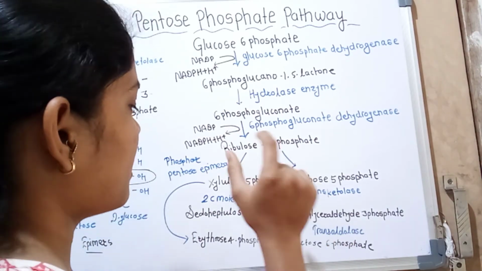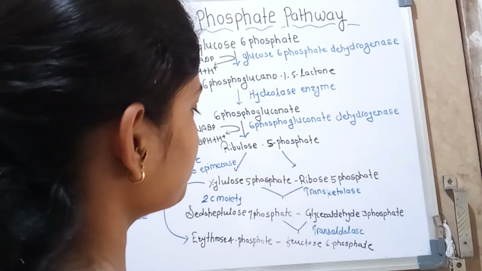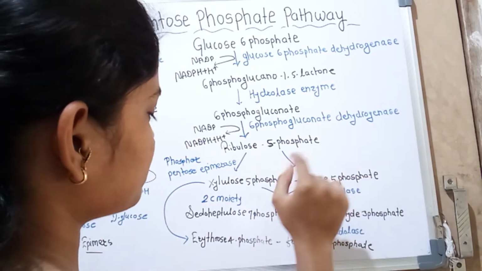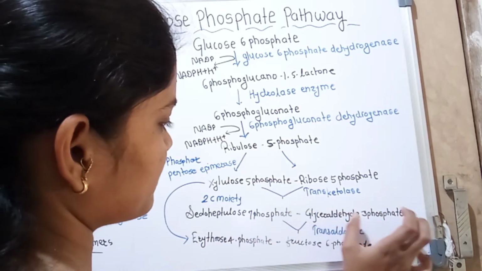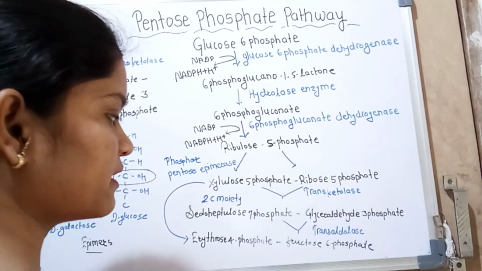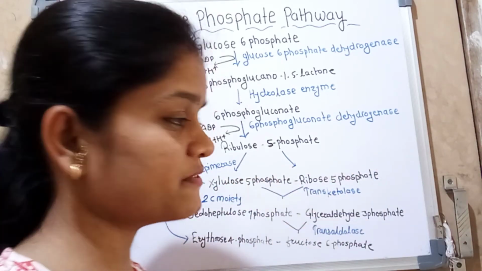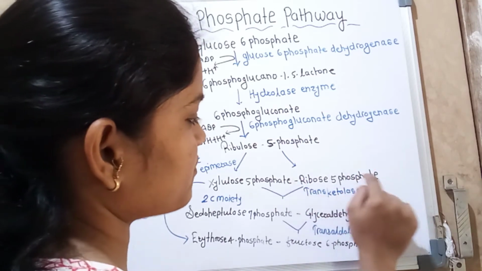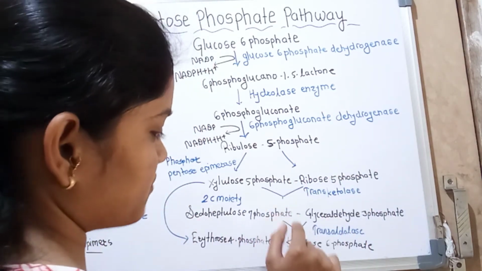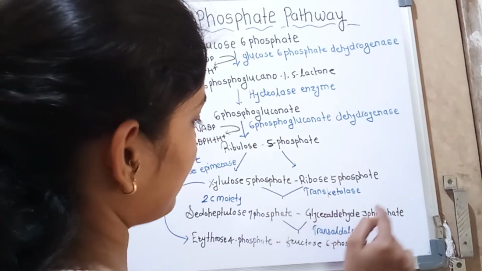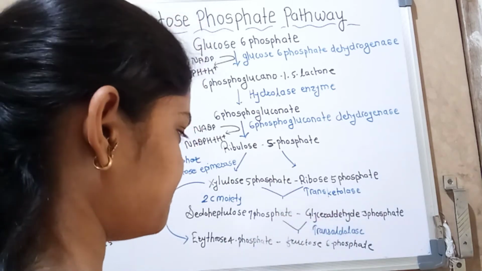Then two products are formed, sedoheptulose 7-phosphate and glyceraldehyde 3-phosphate. As I told you, the two-carbon moiety is transferred to ribose 5-phosphate, giving these two products by the enzyme transketolase.